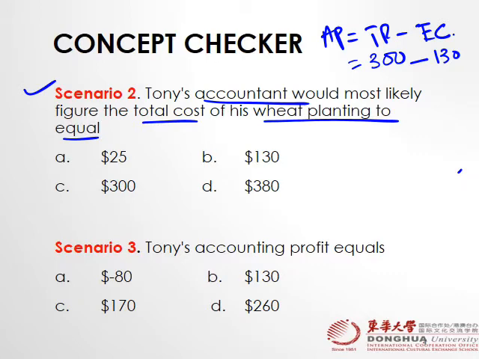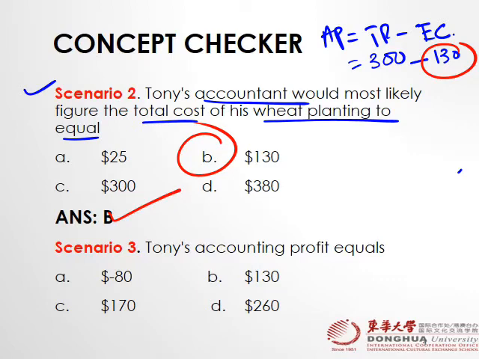So Tony's accountant would most likely figure out the total cost. The total cost would be 130. Answer would be B. Let's see that. B. Good.